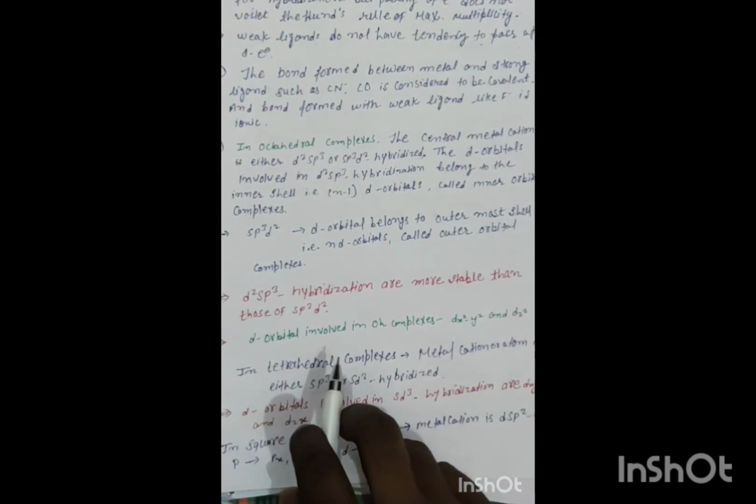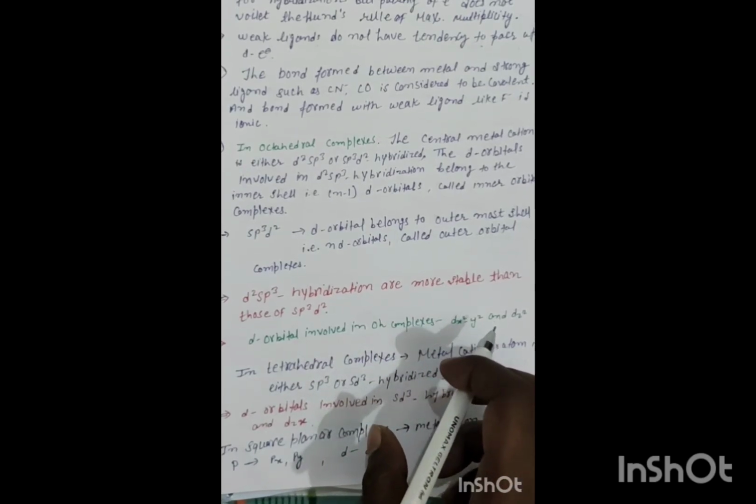The d orbitals involved in octahedral complexes are dx square minus y square and dz square.